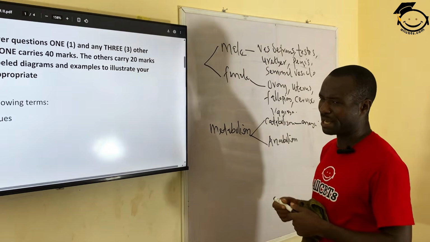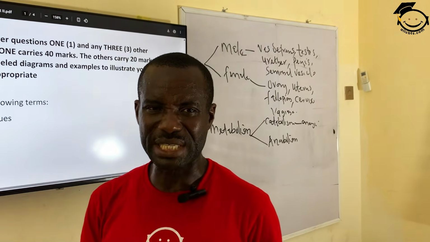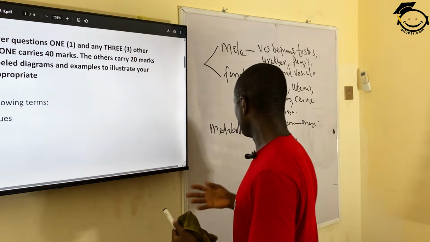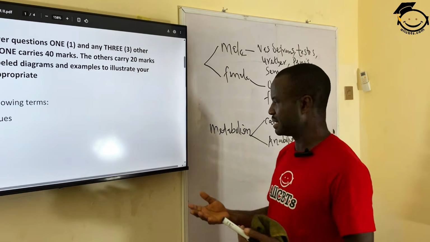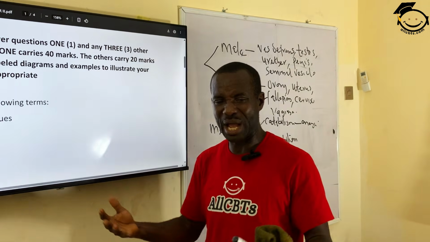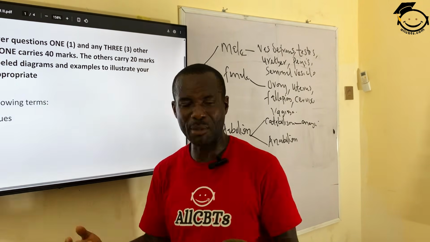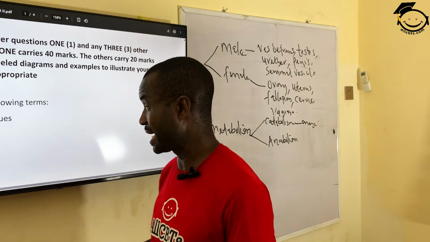But anabolism simply means the building up of giant molecules from simple organic materials. For instance, if you want to build up carbohydrates, they are an aggregation of what? Simple units such as glucose. Even simple units of amino acids come together to form what we call protein, which are giant molecules.